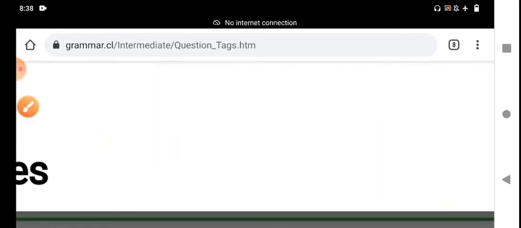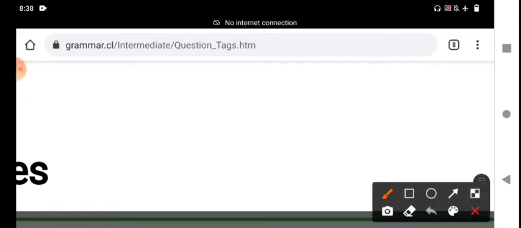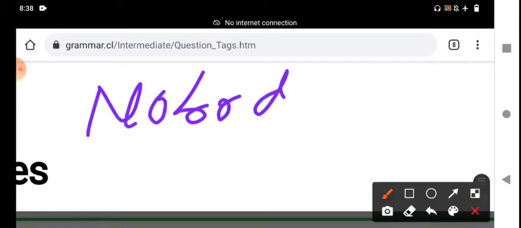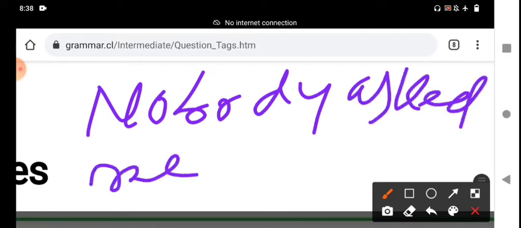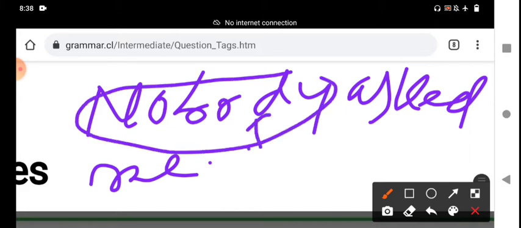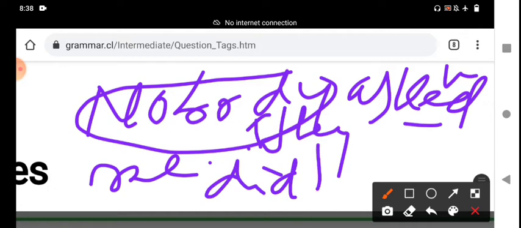For example, nobody asked me any doubt. Nobody asked me any doubt. Nobody declares a negative statement. Instead of the pronoun nobody, we should use they. Asked is a V2 verb. What is the question tag? We should write the positive tag. "Did they?" Asked is V2 verb, simple past tense. "Did they?"